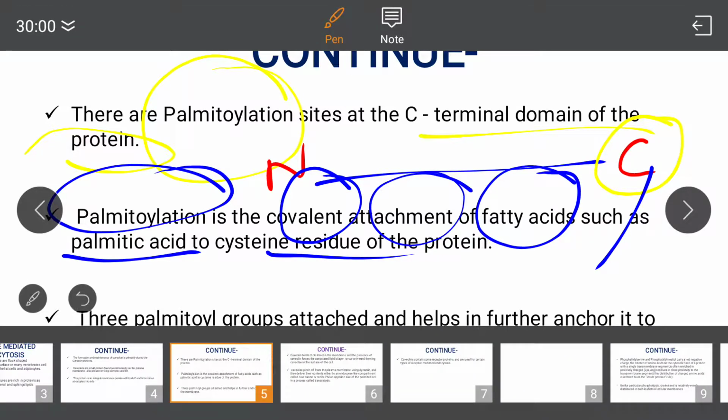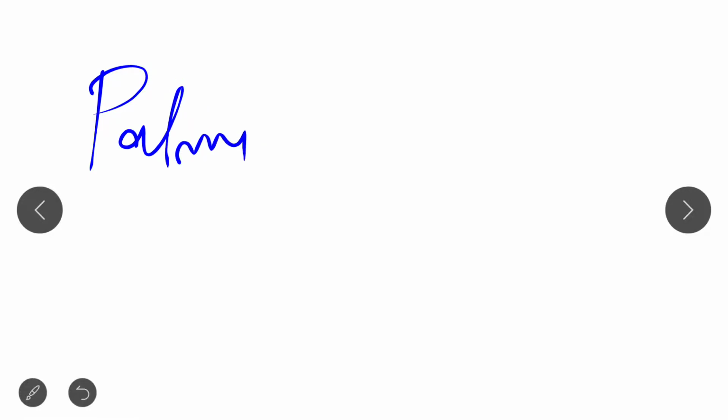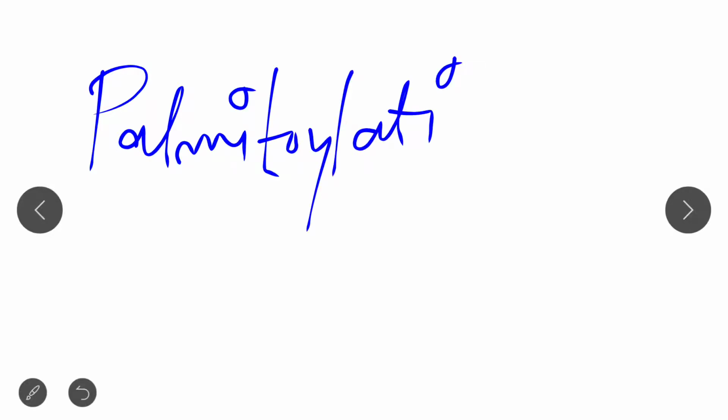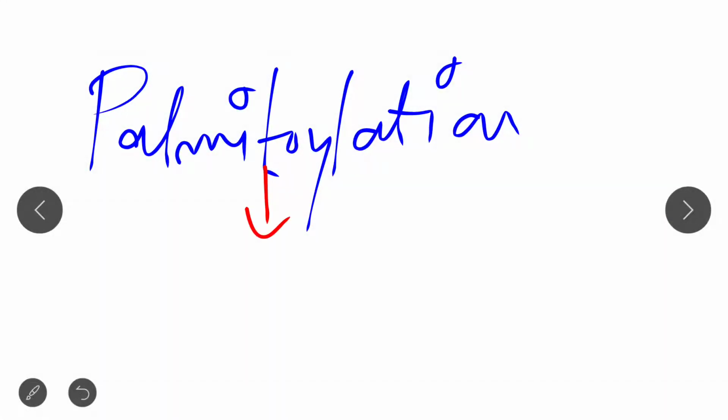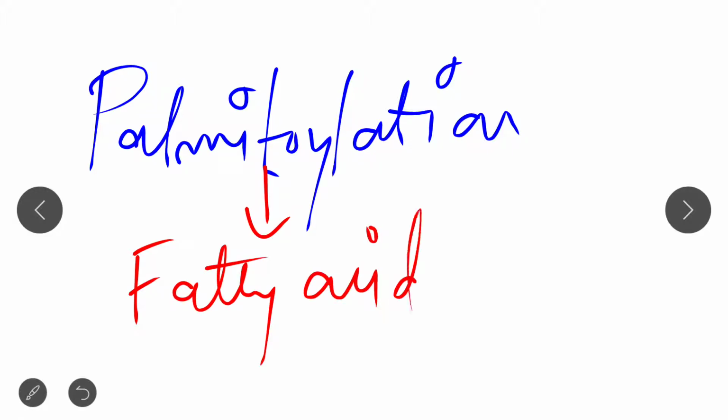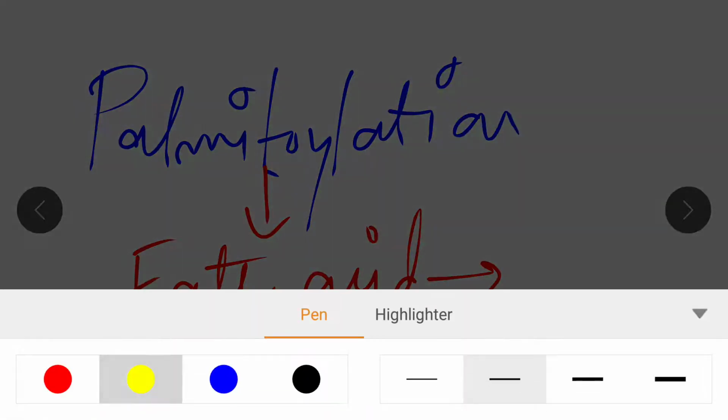Just look at this concept, because many times in interviews you get this type of question: what is palmitylation? Palmitylation is the attachment of fatty acids to the cysteine residue of the protein.